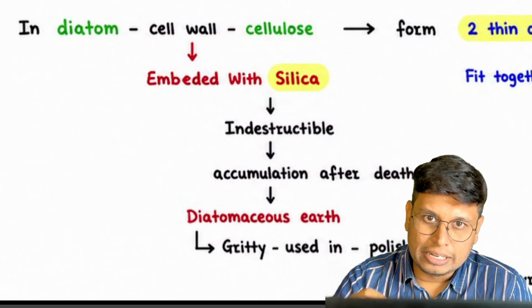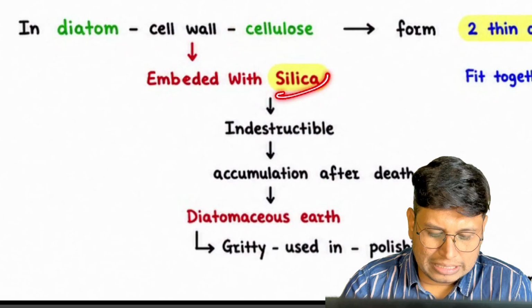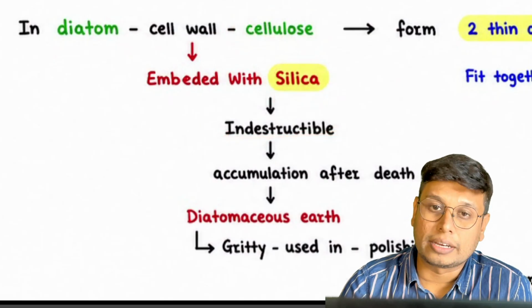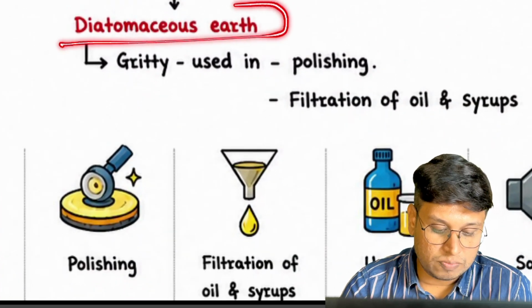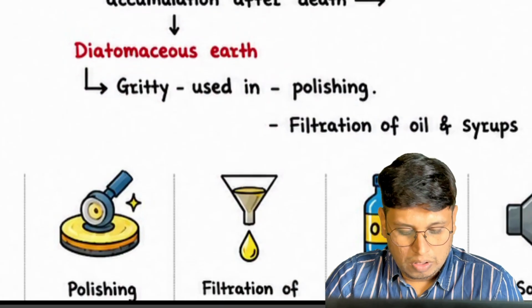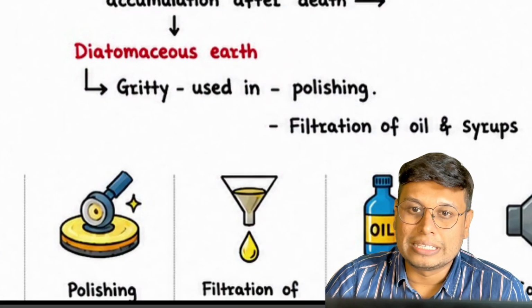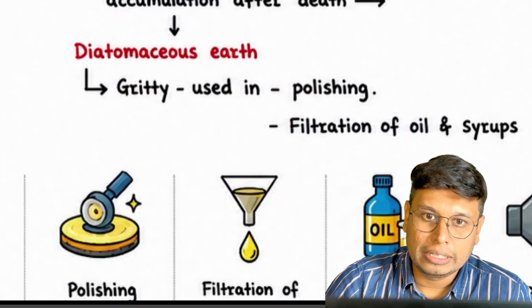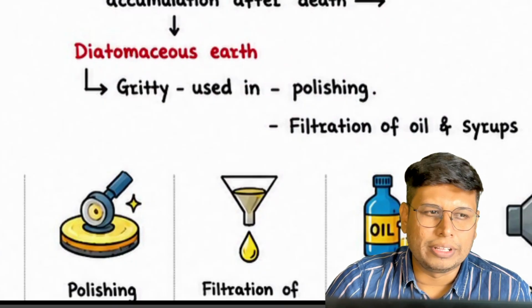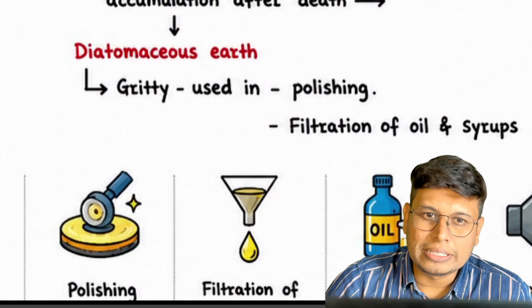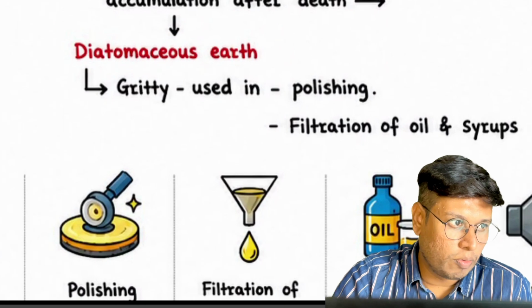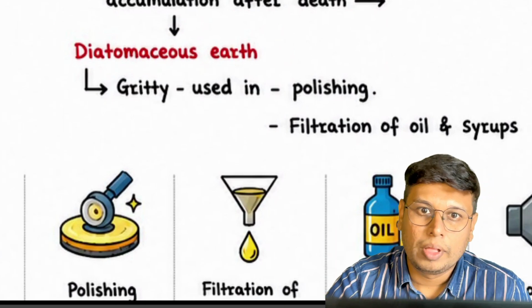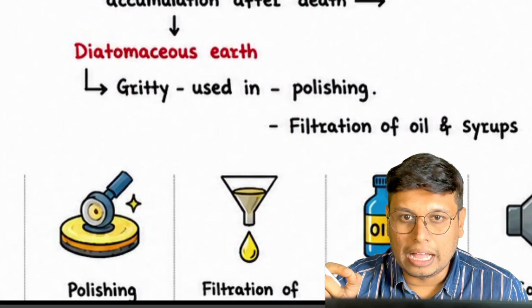Silica being indestructible, what happens after their death? The diatomaceous earth is formed. The dead bodies of these diatoms accumulate, and all the inner protoplast is gone. Only their shells remain. Those shells contain a cellulose body wall, and embedded in them are silica particles.